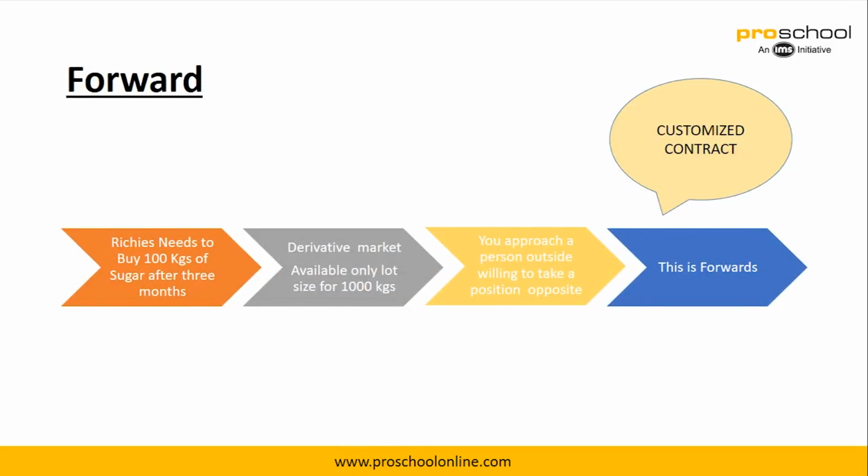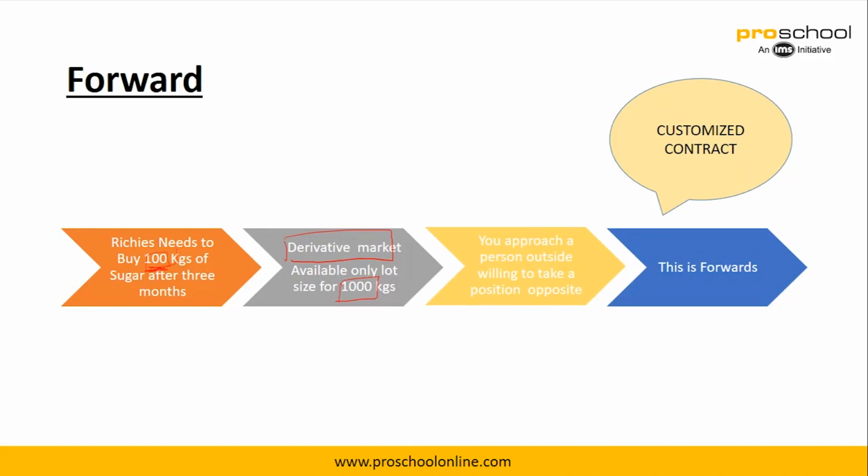So let's consider that instead of 1000 kgs he wants to just buy 100 kgs after 3 months, right? Now he approaches the derivative exchange. When he approached the derivative exchange, he saw that the only contract that he can basically avail is 1000 kgs. So he needs to be able to hedge 1000 kgs, not 100 kgs. So in this case, the problem is that the size has mattered here, and hence he will not be able to hedge using a derivative instrument which is available on an exchange.